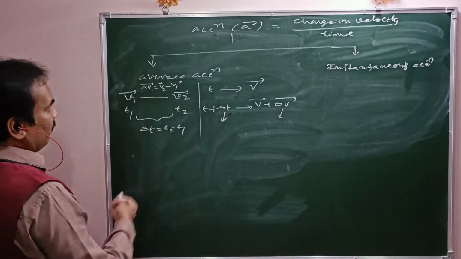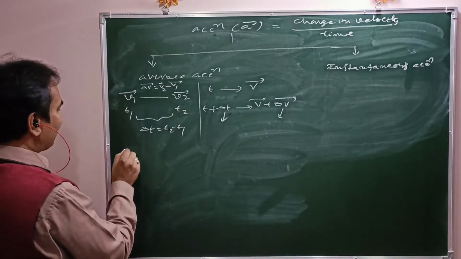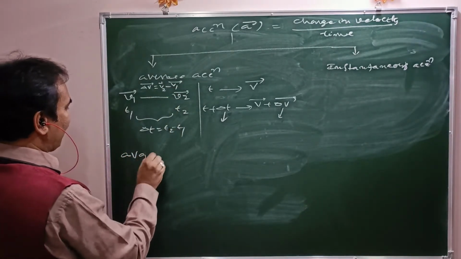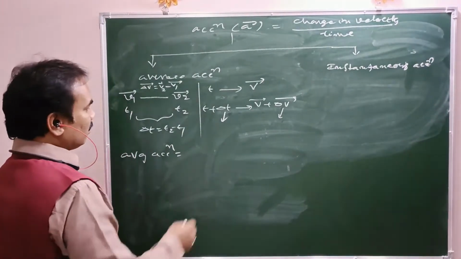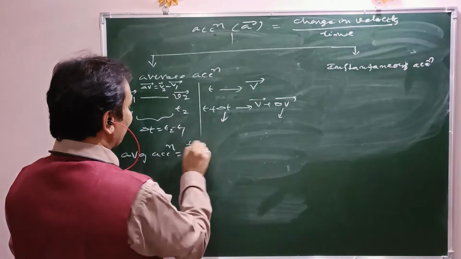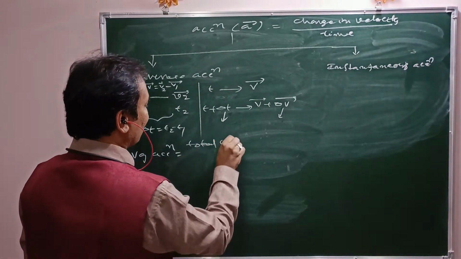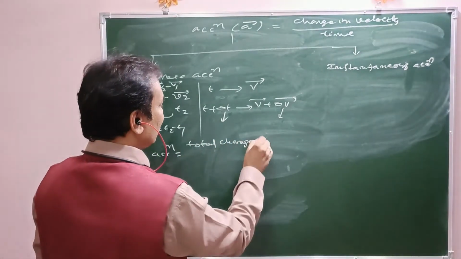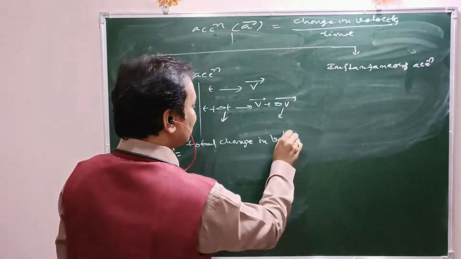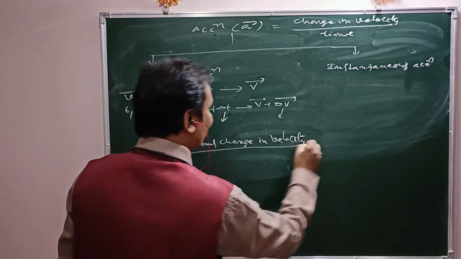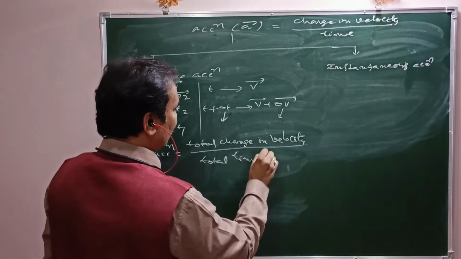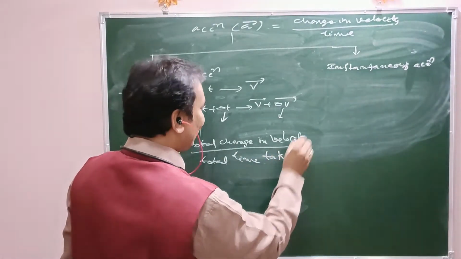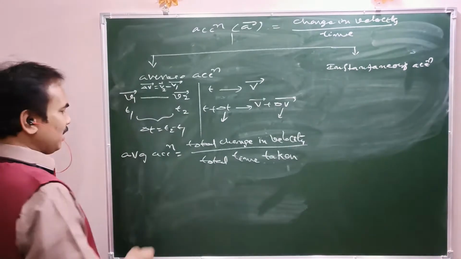Now, by definition, average acceleration equals total change in velocity divided by total time taken.